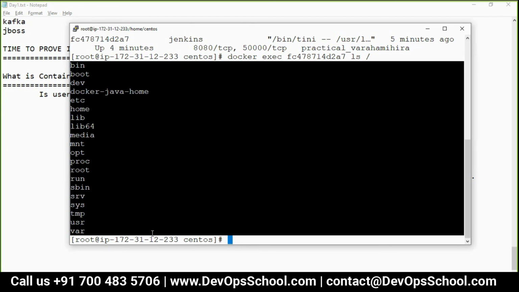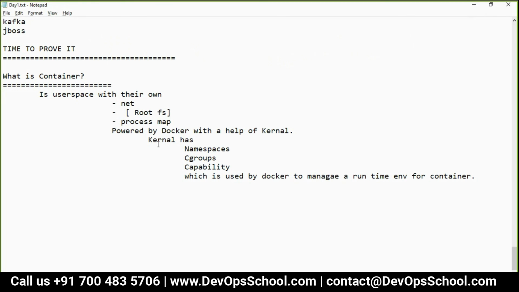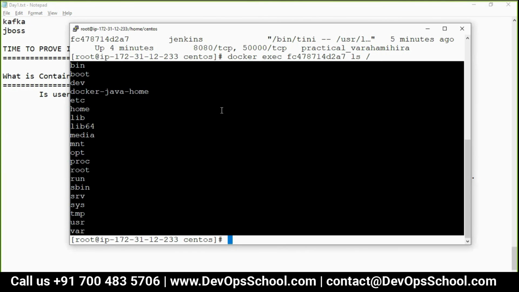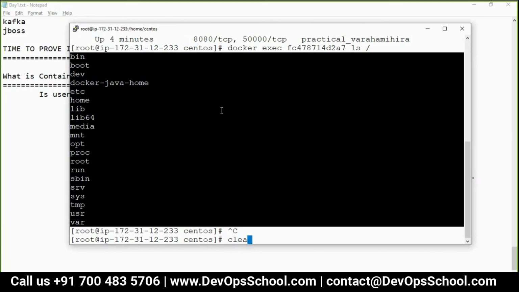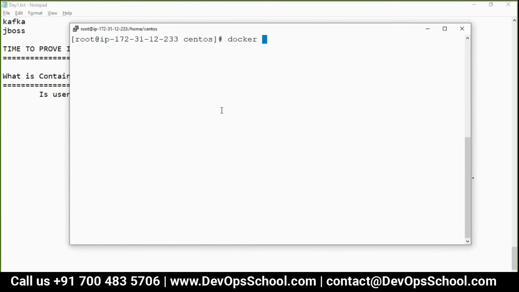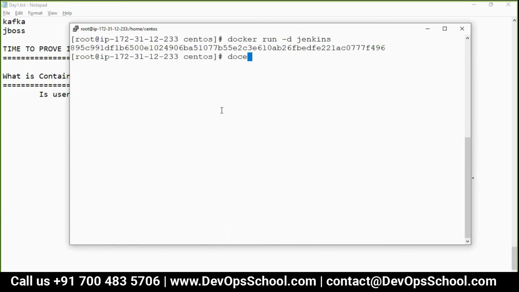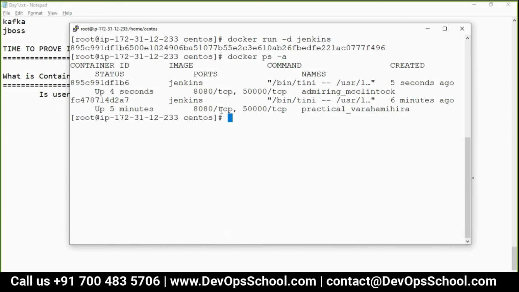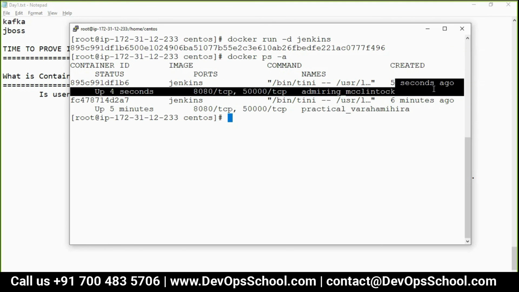Yes. So now I will also show you each container gets a mount, and each mount is isolated. Let me prove this first. See, I create one more container from the Jenkins image. This is a shortcut to create a container. I'll explain it a little bit later. Now I got two containers. You see one container 6 minutes ago, another container 5 minutes ago.